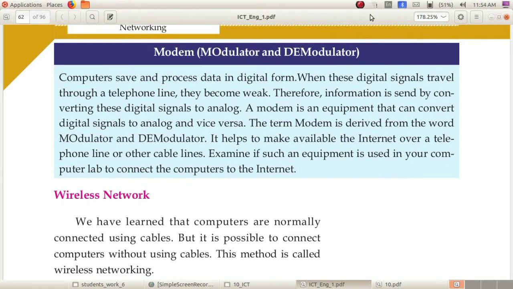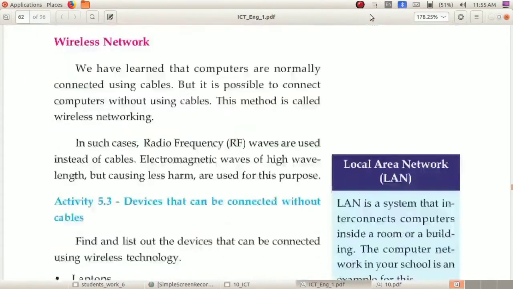Okay, so in the previous class we have learned that the computers can be connected by using the cables and connectors. But now it is possible to connect the computers without the cables. This method is called wireless networking. You already know that the computer connections are wired and wireless.